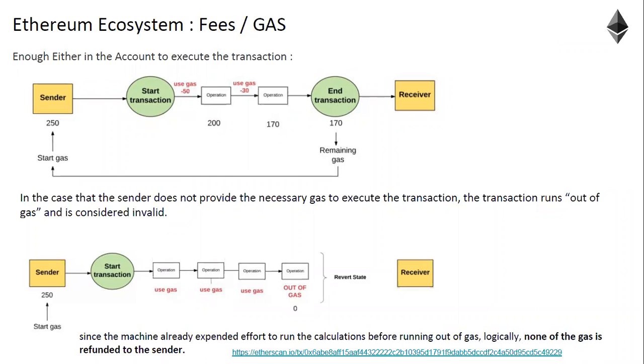Can't I add more gas in the middle of the transaction? No, not possible. That is not possible because the gas limit should be defined before deployment of the smart contract, because gas is the quantity to be consumed. I think you need to, sorry, you need to put it before the execution or initiation of the transaction.